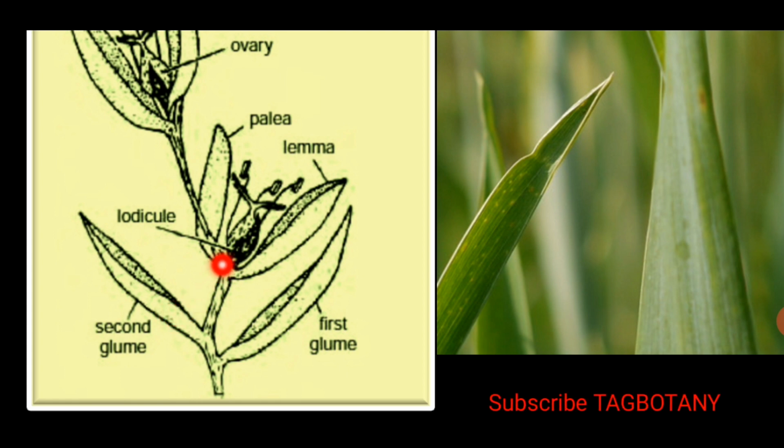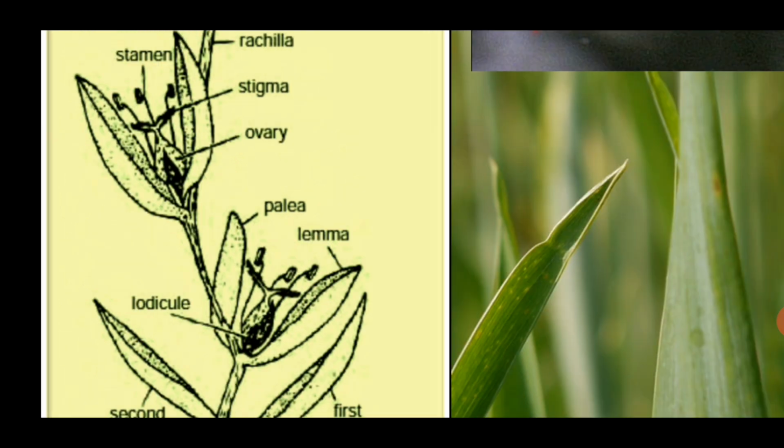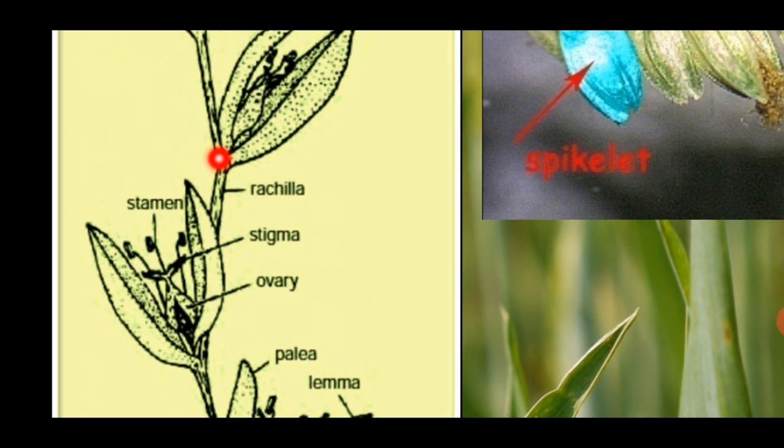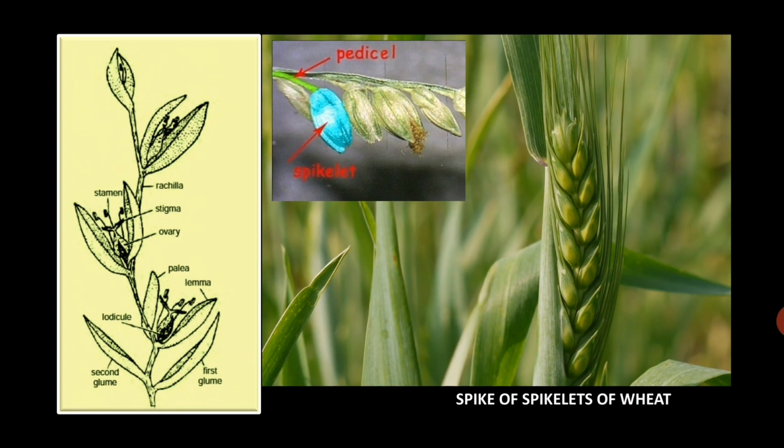Just above the second glume or upper glume, the floret is arranged. The axis of this spikelet is known as rachilla, and on this rachilla the florets and their bracts are arranged. These spikelets are arranged in spikes, racemes or panicles, forming compound inflorescences.